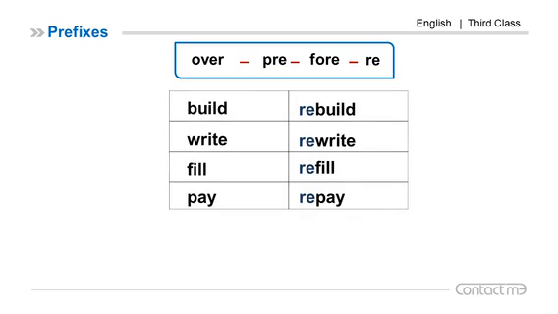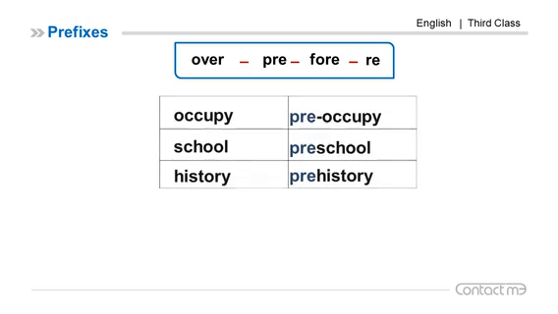Example for the prefix RE. Build, rebuild, to build again. Write, rewrite, to write again. Fill, refill, and also pay, repay. Visit, revisit, to visit again. We have PRE. Occupy, preoccupy. School, preschool. History, prehistory. Pre means before.